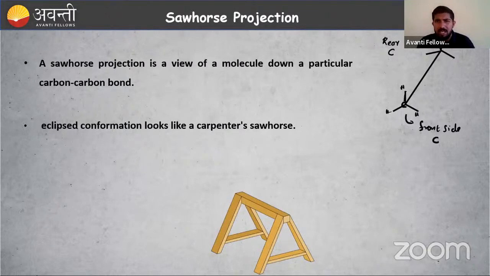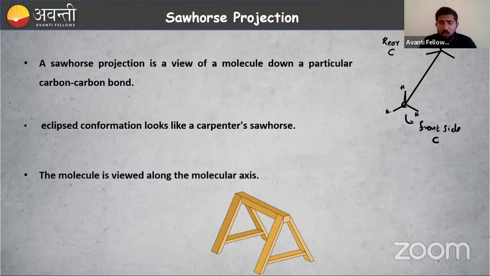You might have seen this if you have gone to some carpenter's house, or if some carpentry work has been done in your house. So one hydrogen is just behind the other, then the next one just behind the other, then the third one just behind the other one. So this is known as the carpenter's sawhorse. So that is about the eclipsed conformation, right? The molecule is viewed along the molecular axis. There is a front side carbon and a back side or rear carbon.